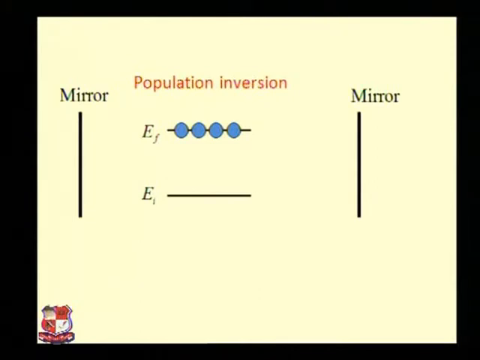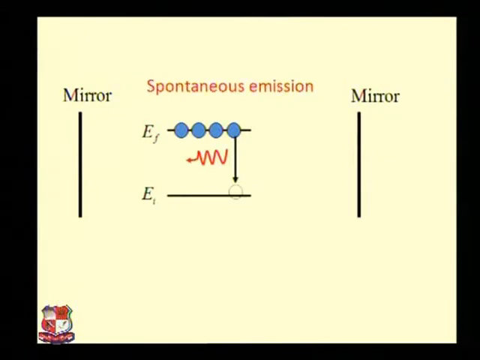Consider this is a two mirror setup, one is opaque and one is semi-transparent. Also consider all atoms are in the EF stage or excited state, meaning we have already achieved population inversion. Now from these four atoms, consider one atom spontaneously jumps into the EI stage or ground state, meaning it will emit an h mu photon.